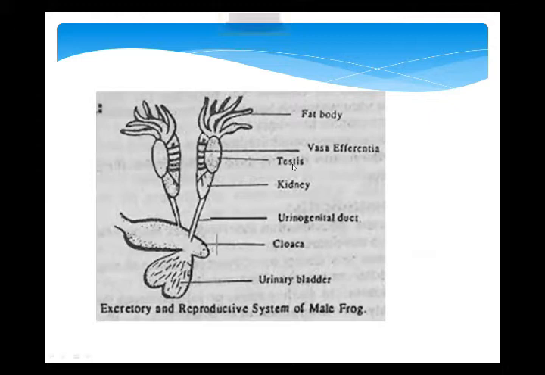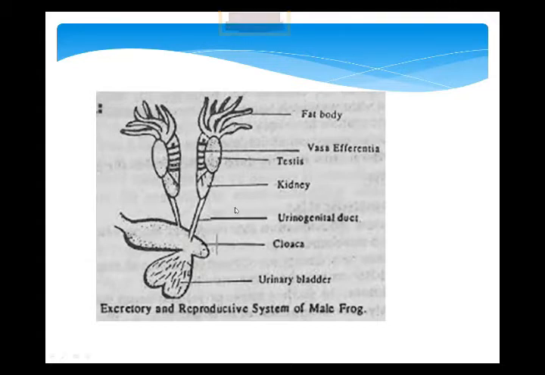Testis is singular, testes is plural. The second is vasa efferentia. Listen to my pronunciation carefully, because in biological terms pronunciation is very important. Third is the urinogenital duct, and fourth is the cloaca, having the cloacal aperture. I'm going to explain these four labels according to this system.